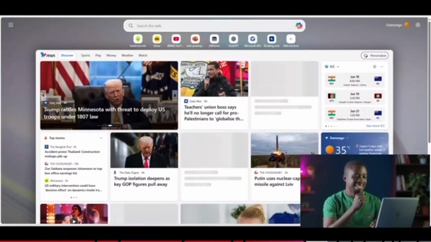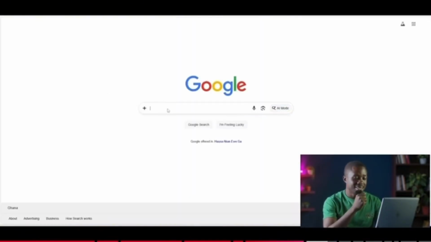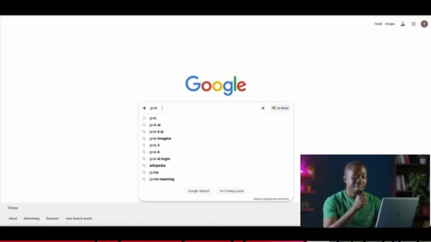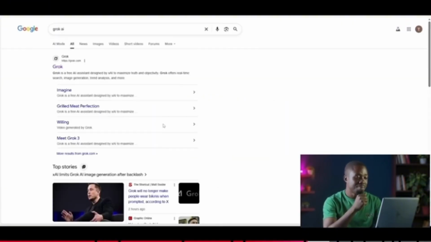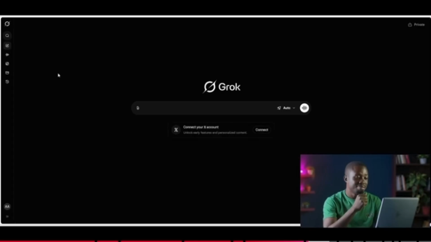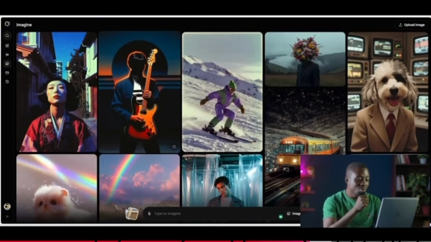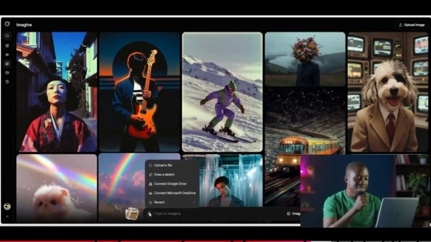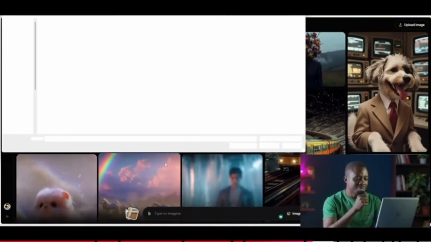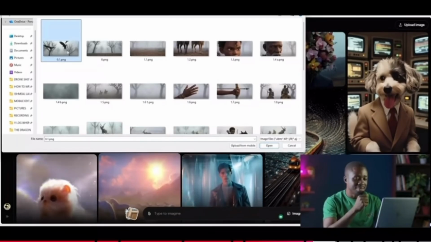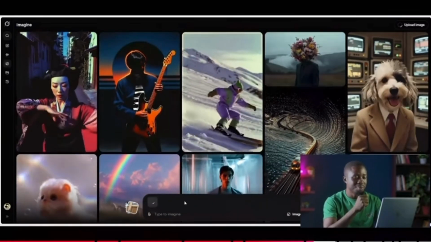Just go to Google and then let's type this at the search bar. Let's just type Grok AI. In fact, this is very popular, so it will just come up and then we click on it. And this is how the interface looks like. But what we actually want is the Imagine tool over here. Once we click on Imagine, it's going to take us here, and then we click on this attach button. And so once we click on it, it is going to give us a chance to click on upload a file. So let's click on upload a file, and then now go search where we have these images stored. Select the first image with these birds flying and just click on open. Then we wait for it to load in.